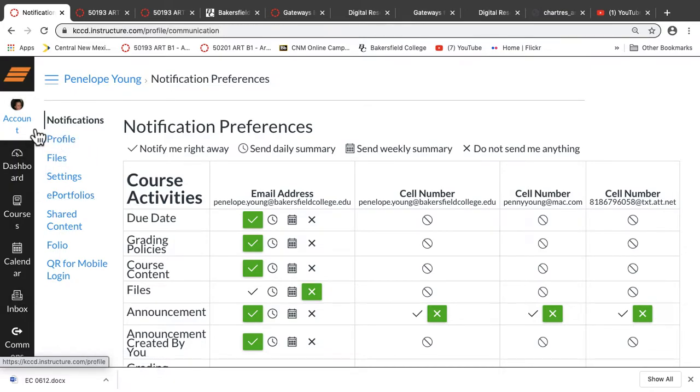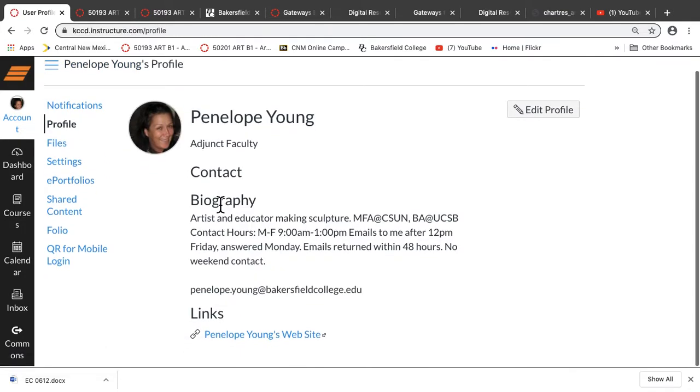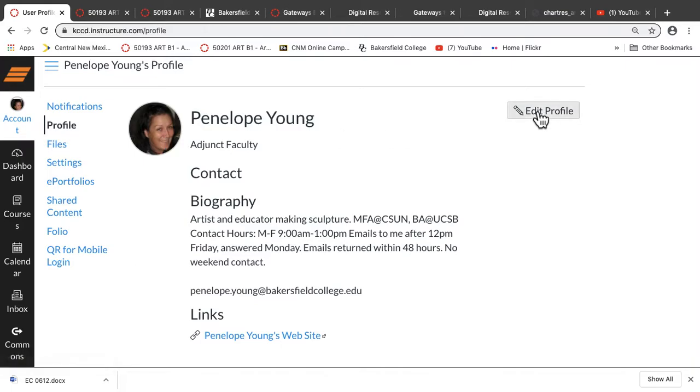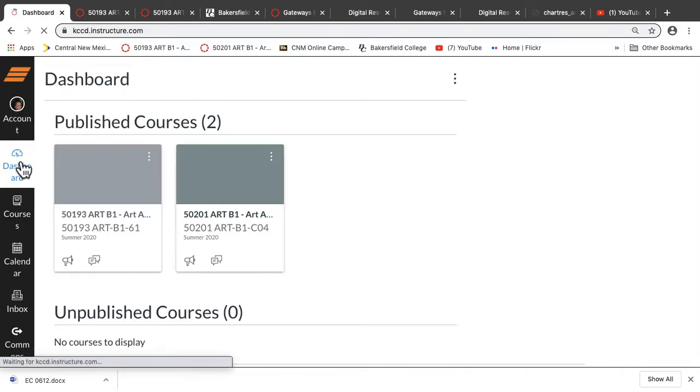Okay, so that is your notifications in account. The other thing you can do if you wish is profile. You can add your photo. You edit over here, and you click on that to edit the photo. That's optional as well, and it doesn't give you a lot of space to write in here, so it's kind of brief. Okay, so the next thing is dashboard.